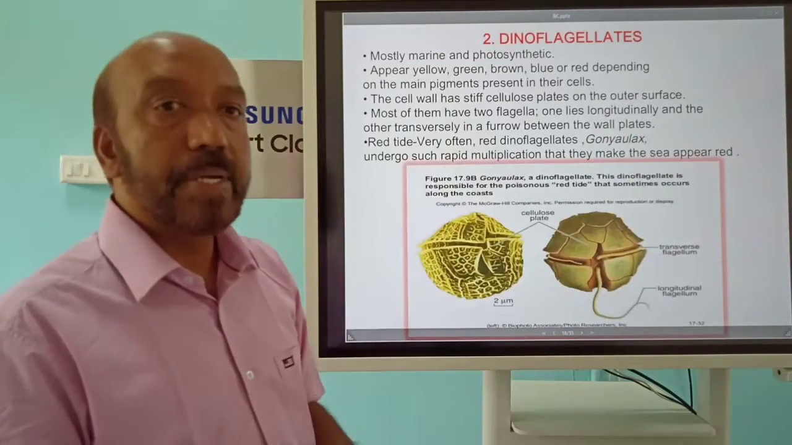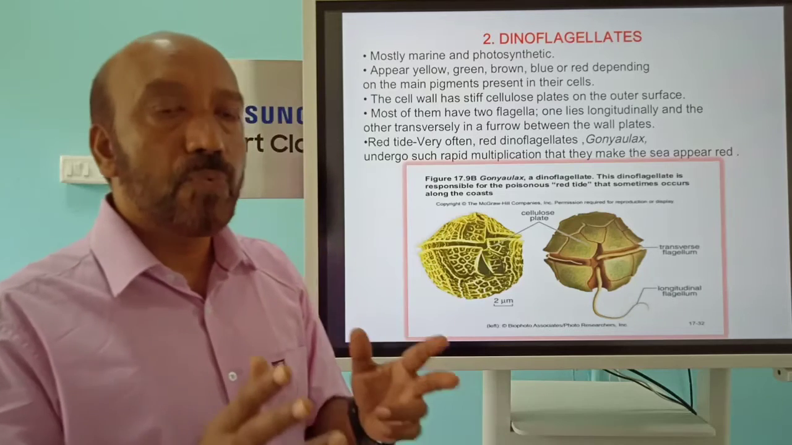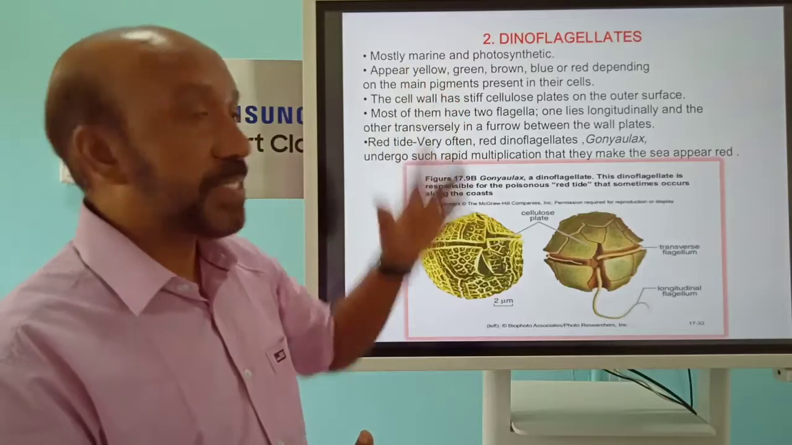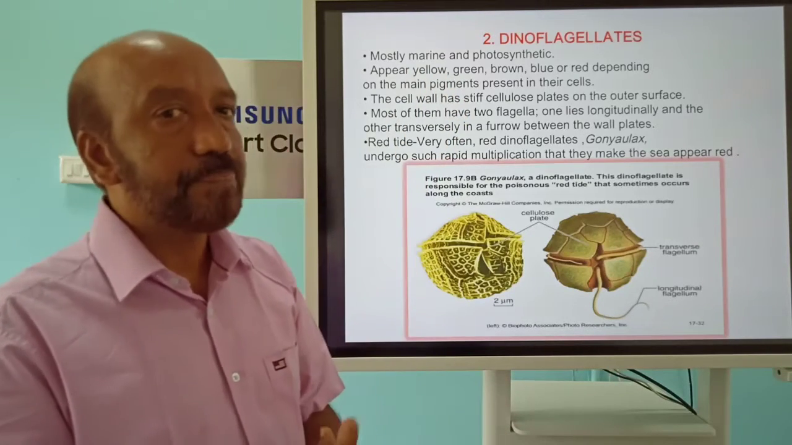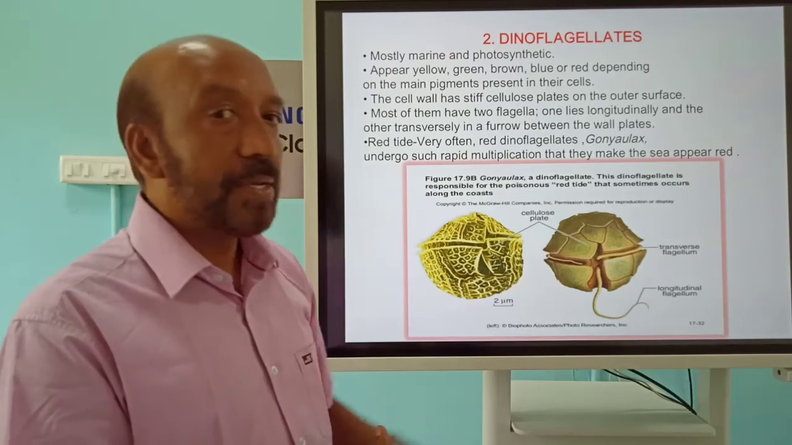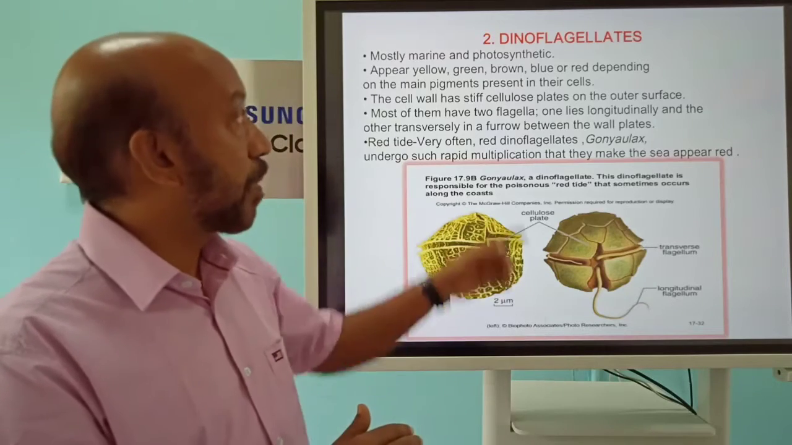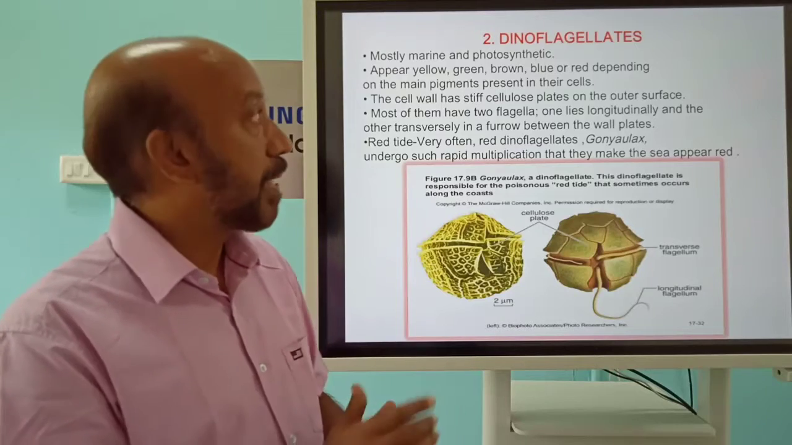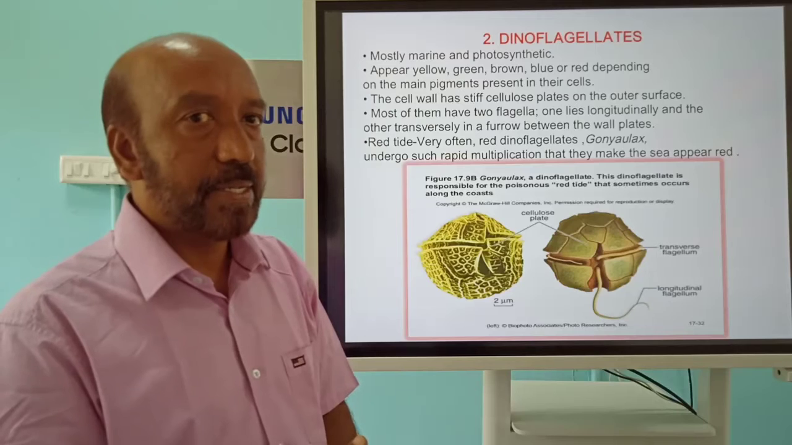The next group, dinoflagellates. As the name indicates, they have two flagella. The other feature is that they are present in marine conditions only, and they are photosynthetic also. The other special feature, if you observe the figure, is a two-layered, shell-like structure covering the body, mainly made up of cellulose plates.